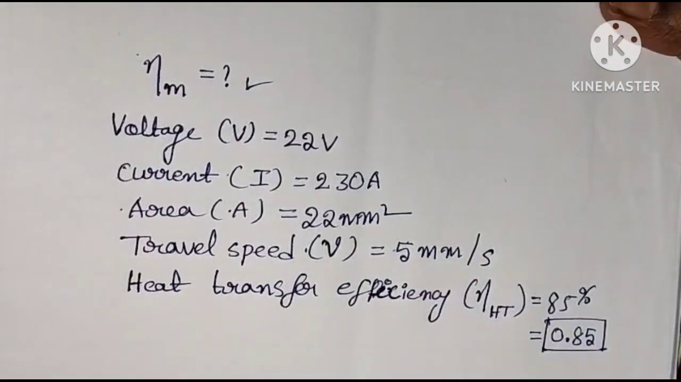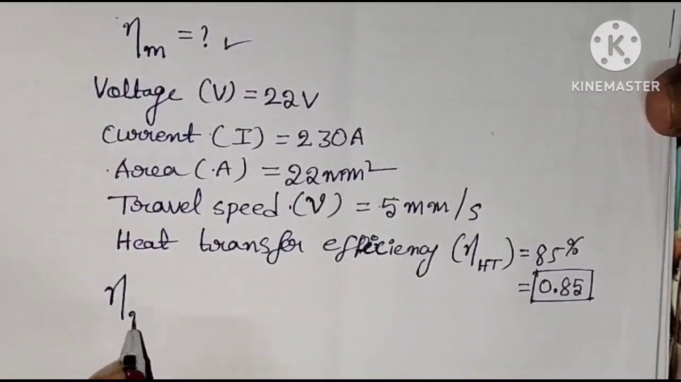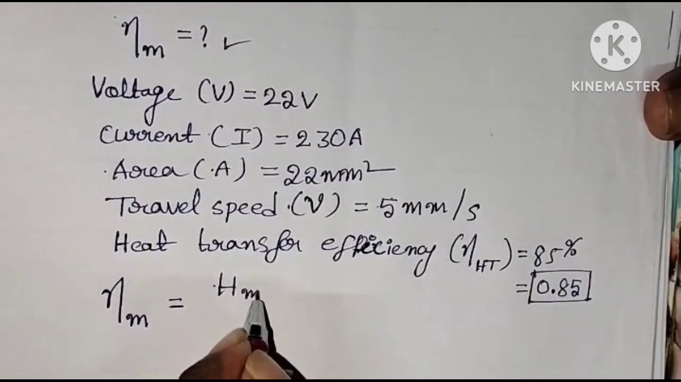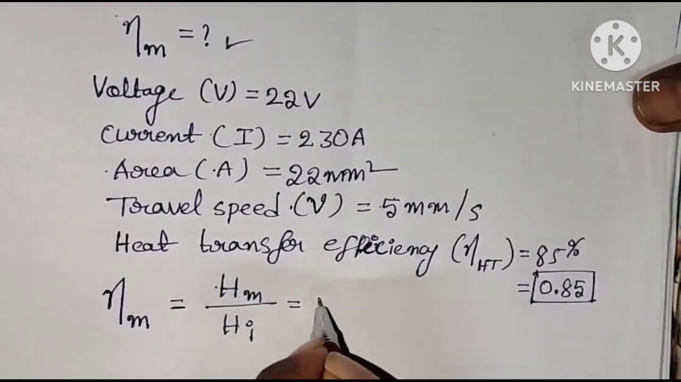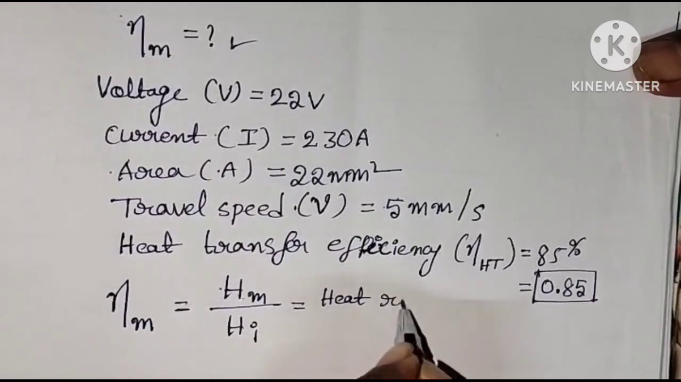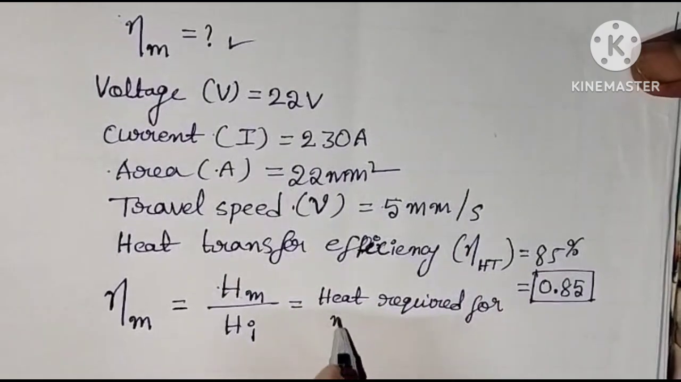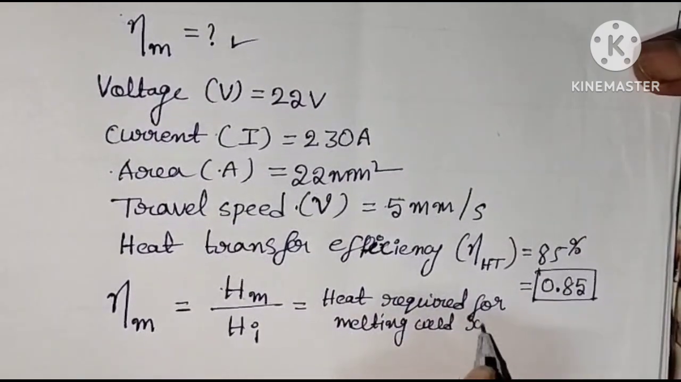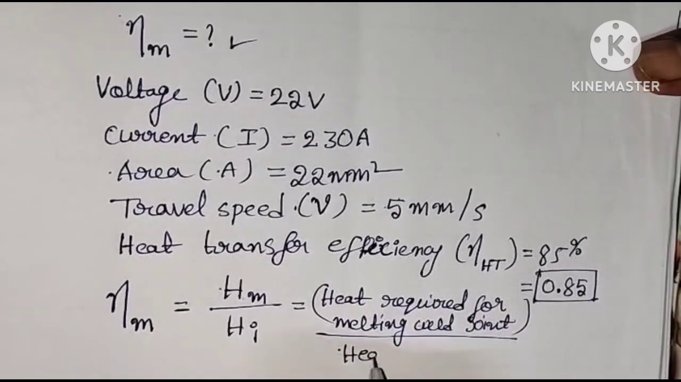What is the formula for melting efficiency? Okay, so melting efficiency is equal to Hm by Hi. So what is Hm? Hm means heat required for melting the weld joint, divided by Hi, heat input or heat supplied.